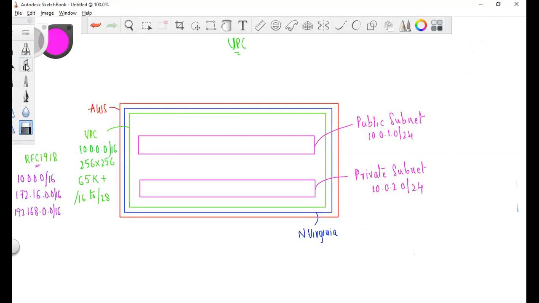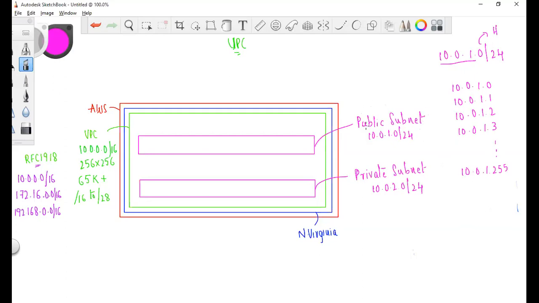Now, I said that in this subnet, I can have, if I can just write again, this part is for the network prefix and this is for the host. So if I write the combinations or the IP addresses for this subnet, I have 10.0.1.0, 10.0.1.1, 1.2, 3, up to 255. These are the combinations.